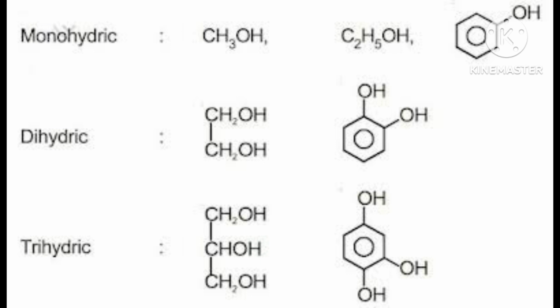Like that, suppose 2 H are replaced by 2 OH. Then this is an example of dihydric. And like that, if 3 hydrogens are replaced by 3 OH, then it is called trihydric.